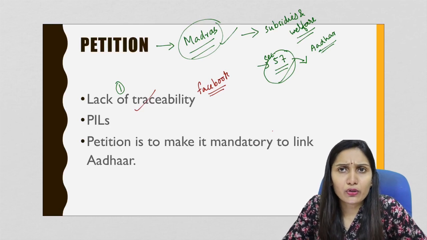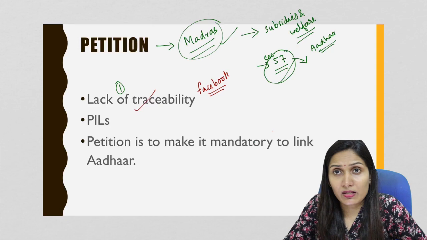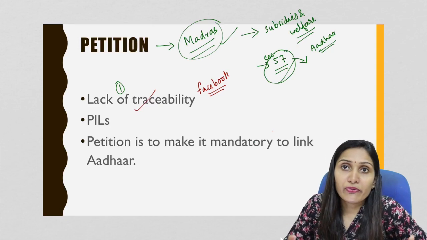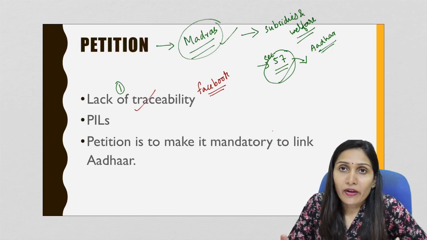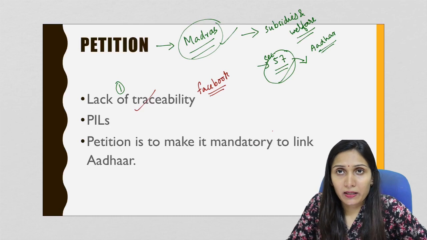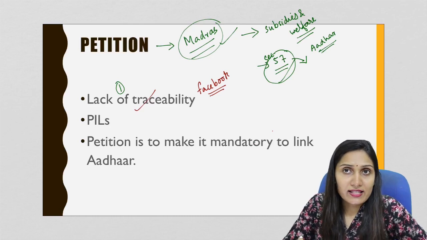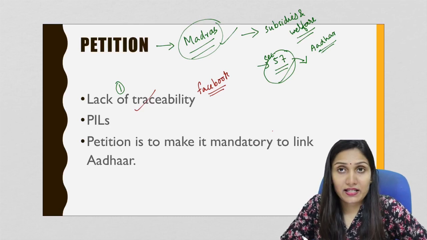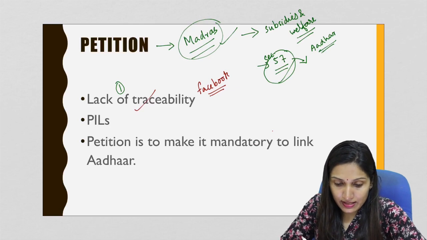So many unknown articles, many unknown fake news, sometimes it can be true also, so fake and true news. So everything comes up in the social media day by day. So the first issue raised in the petition was regarding its traceability. So this is the first thing.